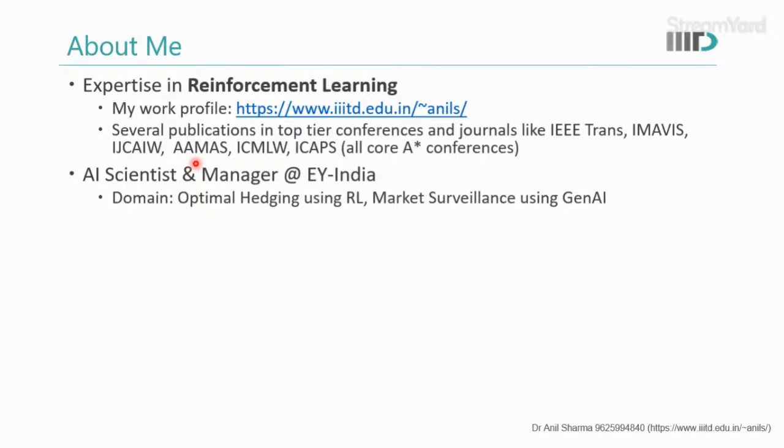So before going with the lecture, let me introduce myself. I hold expertise in reinforcement learning. If you want to access my work profile, you can go to this link. I have several publications in top tier conferences and journals. You can access those from my webpage. I'm currently AI scientist and manager at EY India, where I primarily work on optimal hedging using reinforcement learning and also market surveillance using generative AI.